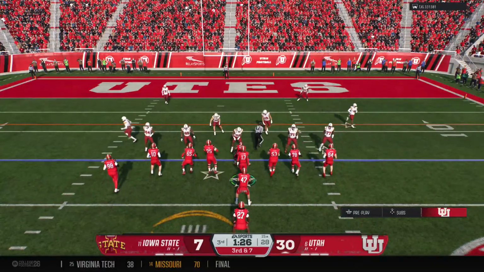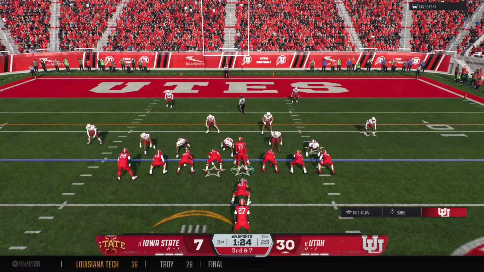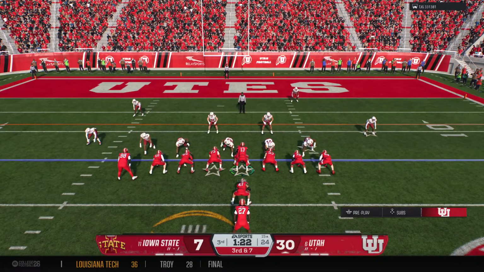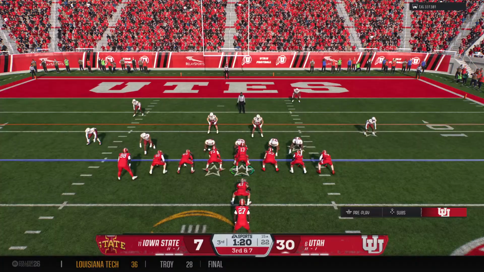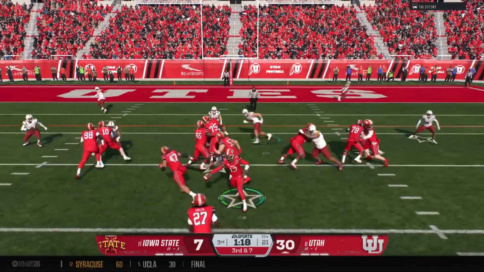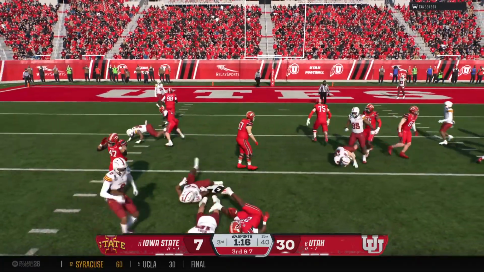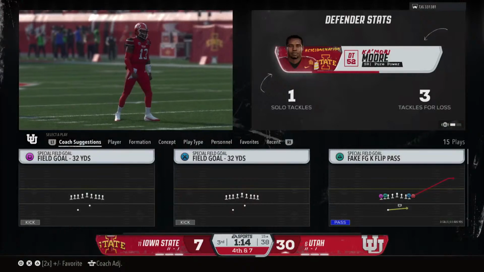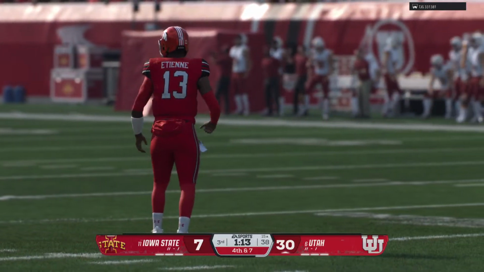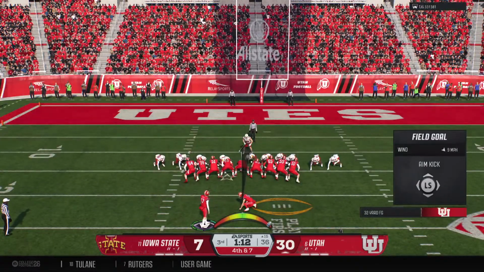Not going to be easy here. Backed up a long way to go for a first down. Using his legs, it's Green. And the defense smothers him for no gain. Well, here we go again. The field goal team is out there.